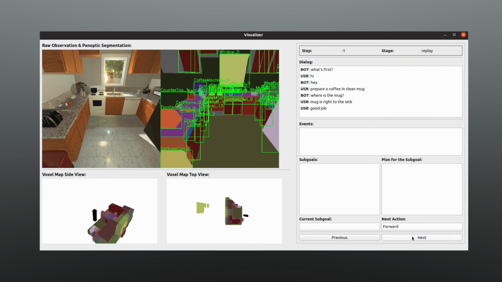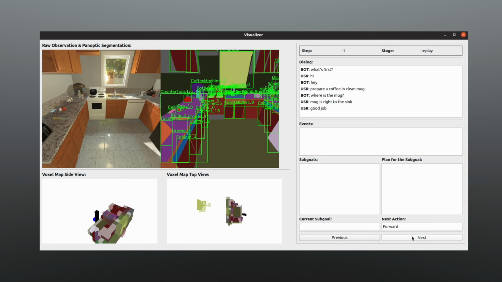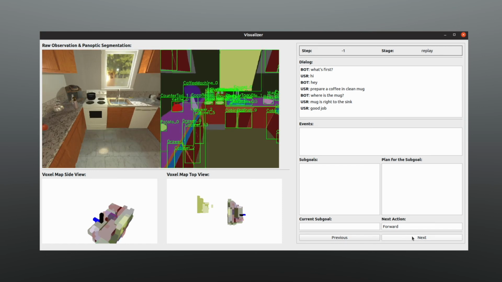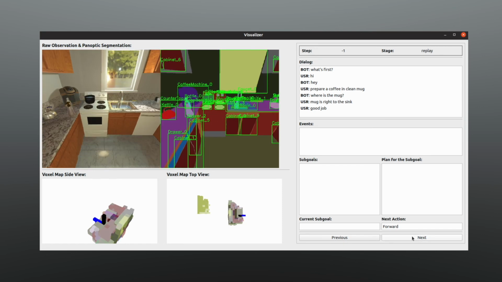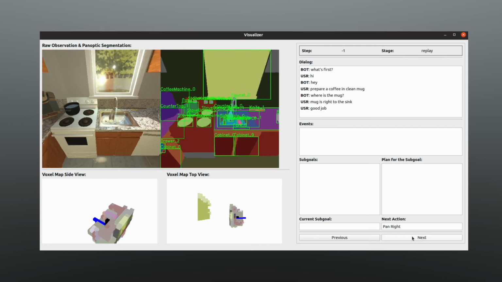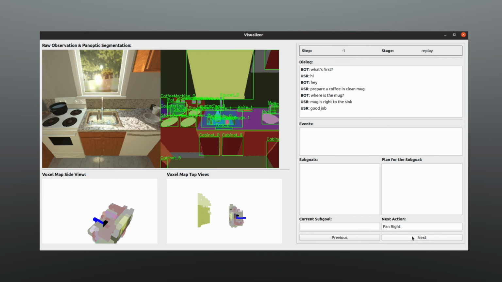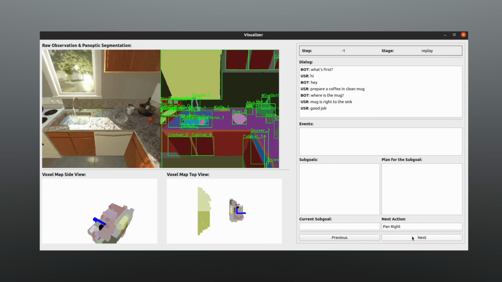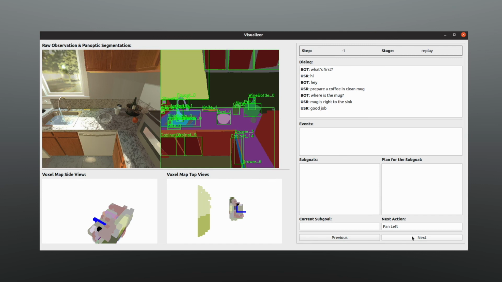Here, the agent is given a half-completed interaction and dialogue history about making coffee, and now the interaction is being replayed. As we can see, DANLI uses the interactions to construct a world representation.